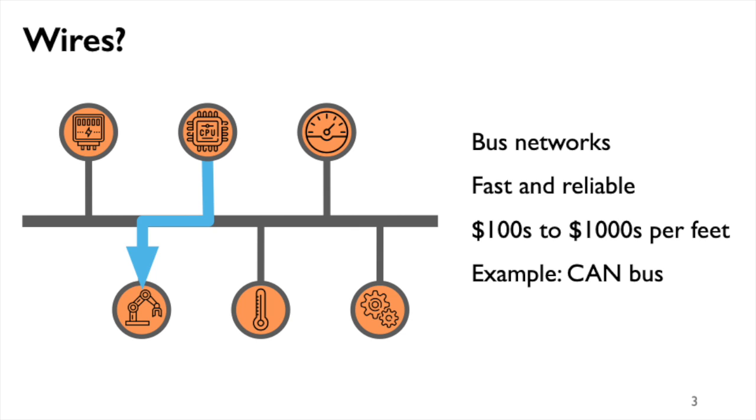This approach works great, because it's fast. Signals propagate through your cable literally at the speed of light. Moreover, it's reliable. If you properly shield your cables, your network communicates through a medium that essentially no one can interfere with. Cables have one important disadvantage though. Running cables through a complex environment is difficult and therefore expensive. You need to plan, deploy and maintain a giant mess of cables, which ends up costing you a lot of money. Running a cable through an industrial plant, for example, typically costs you on the order of hundreds to thousands of dollars per feet of cable.